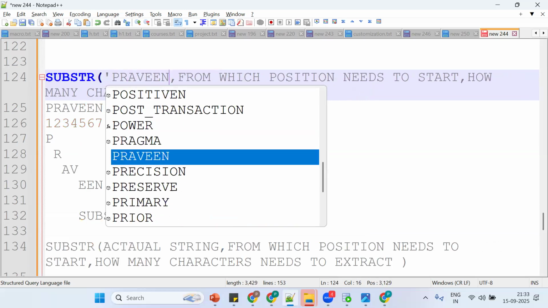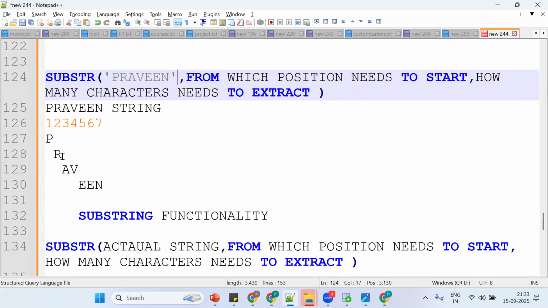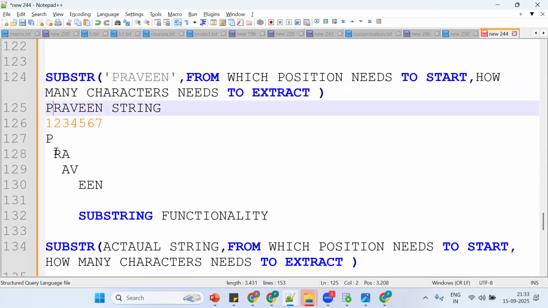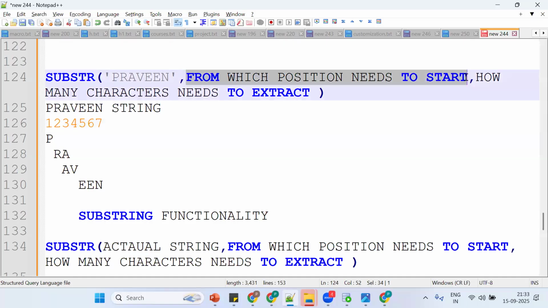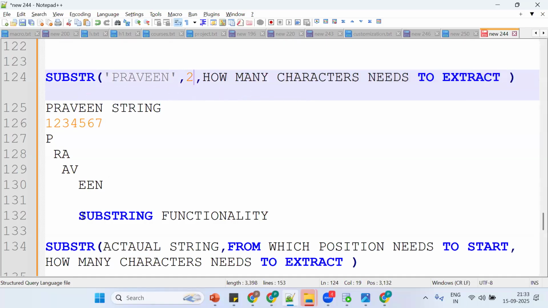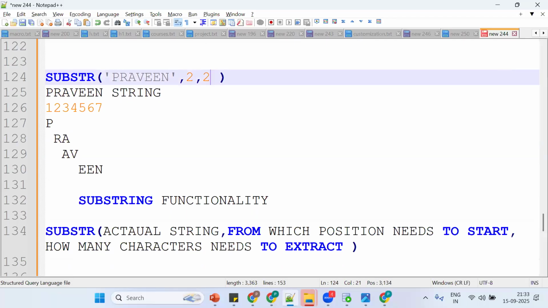Now what happened? Now I want to extract RA. R is at which position? From which position do we need to start? Second position. So we start from the second position. Now how many characters do we want to extract? These are how many characters? 2 characters. See, one more time if you're not able to understand.